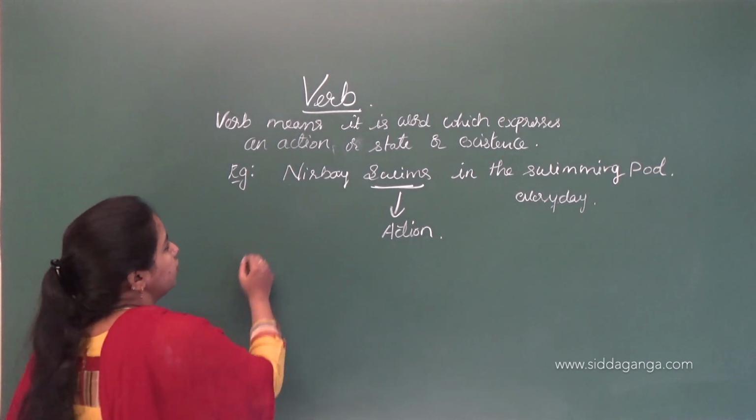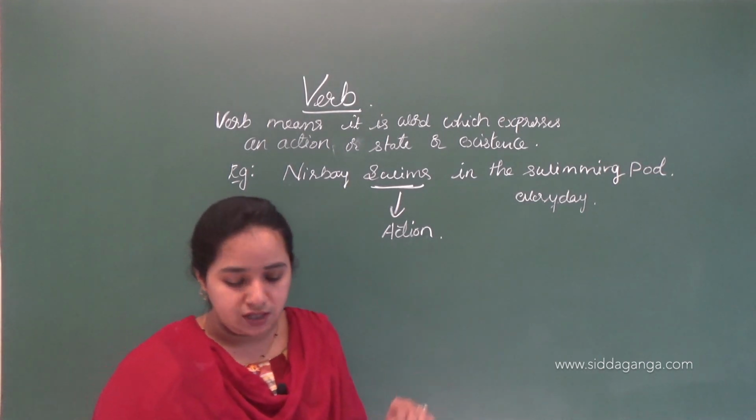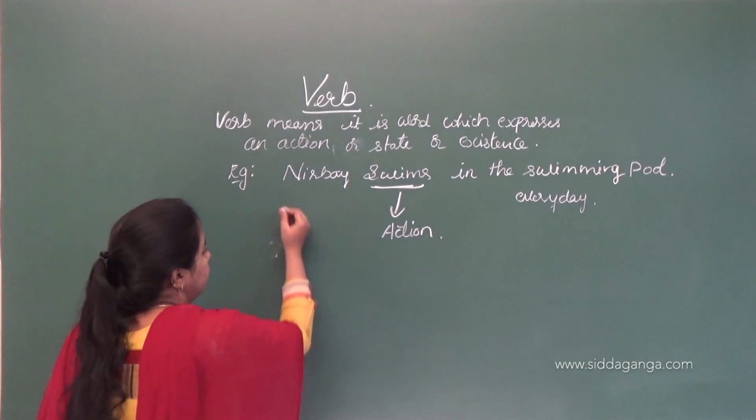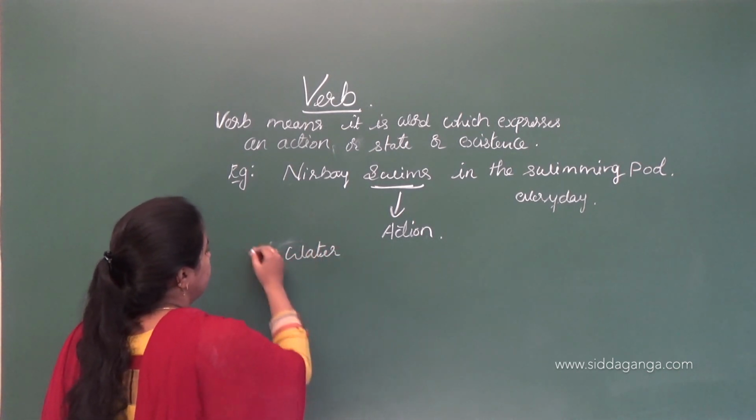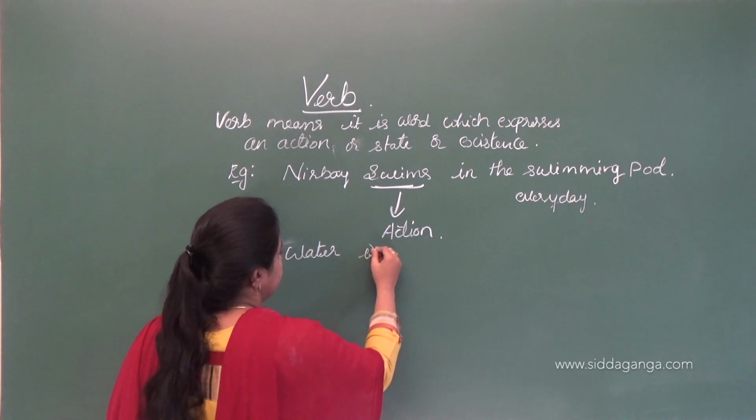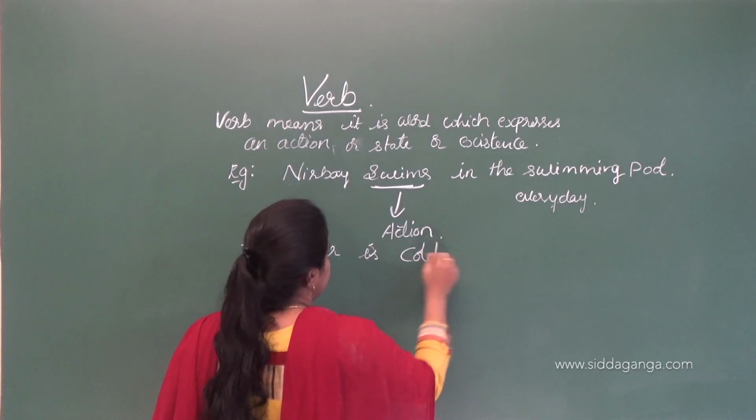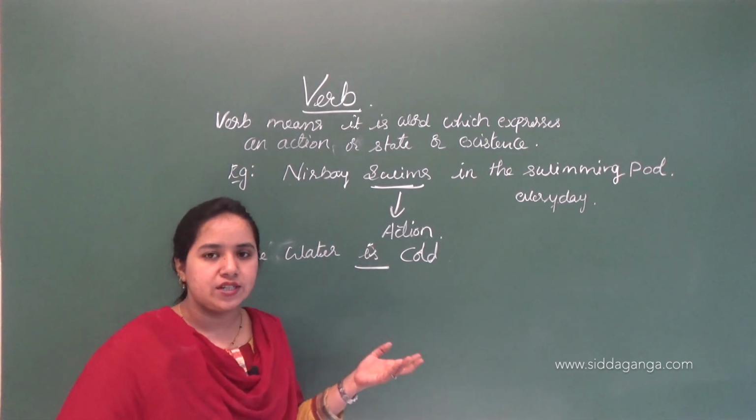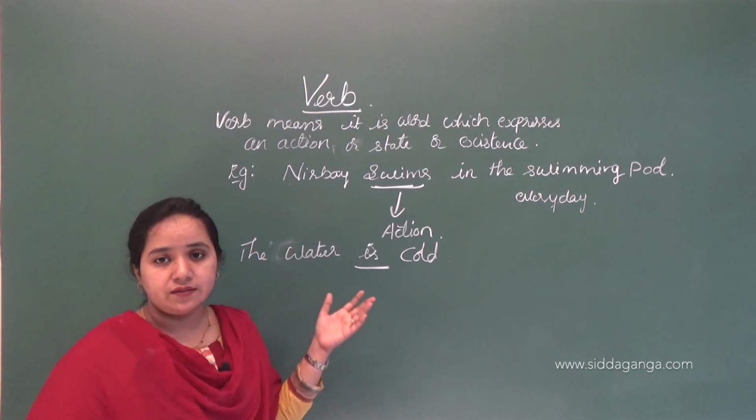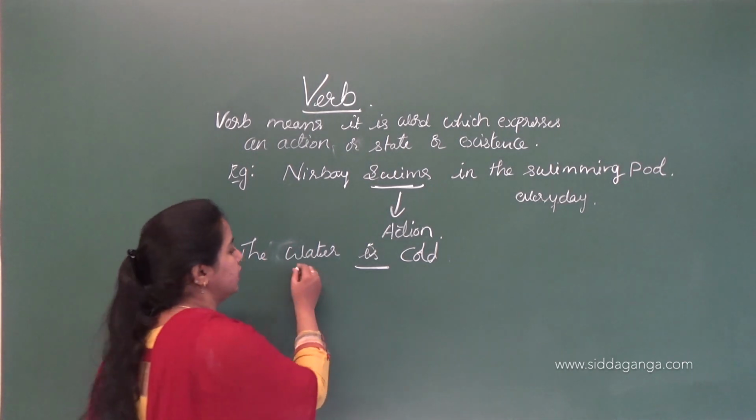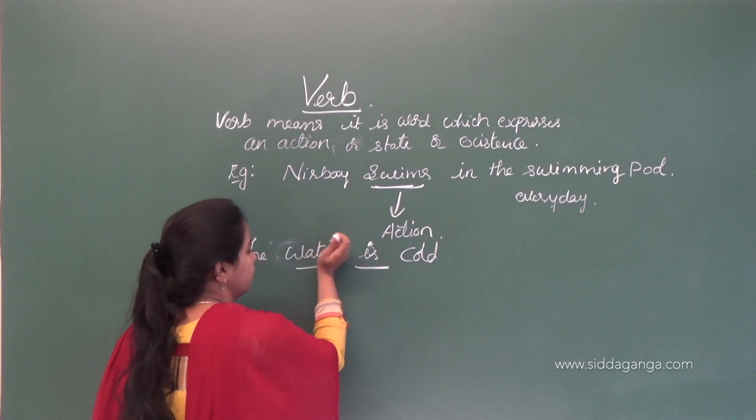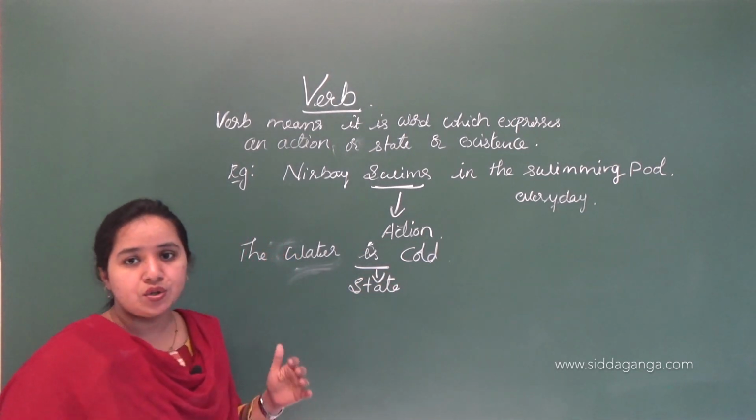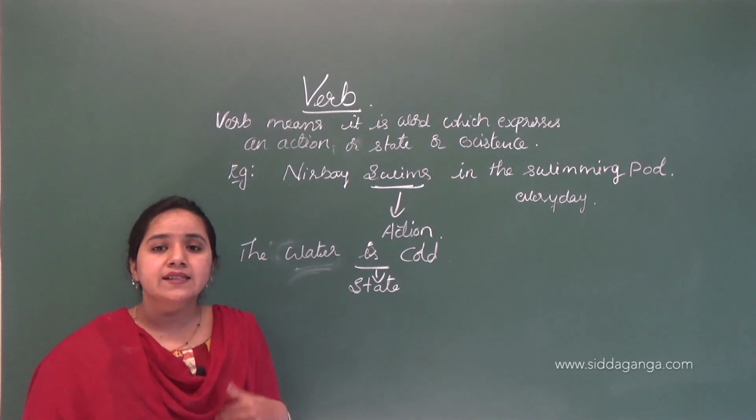Now let's look at the state. What is an example for a state? The water is cold. Here there is no action verb and there is no person. The noun is water, and "is" is used for the state. What is the state of the water? Cold. It is not hot. That says a state.